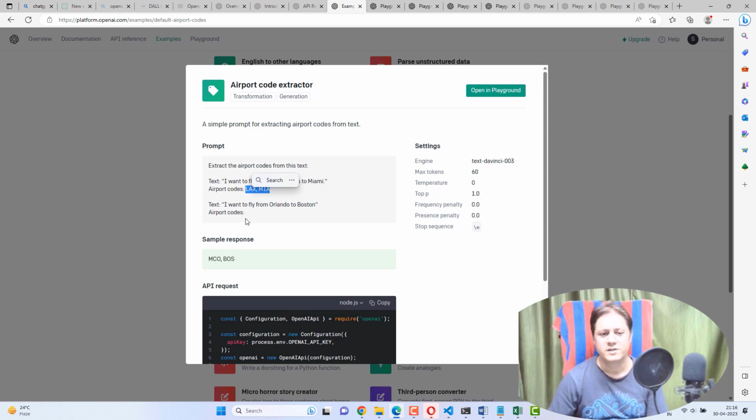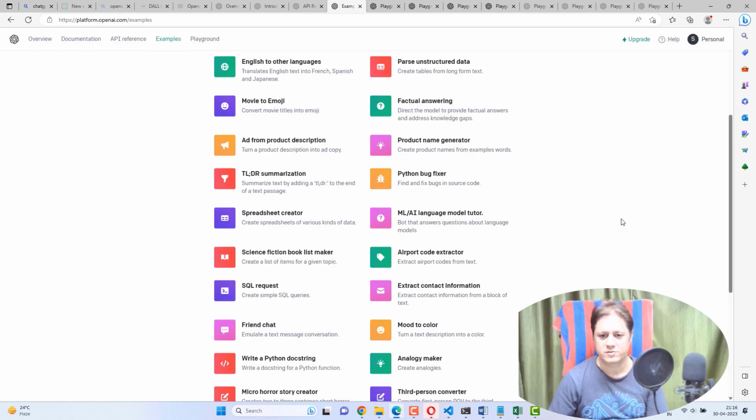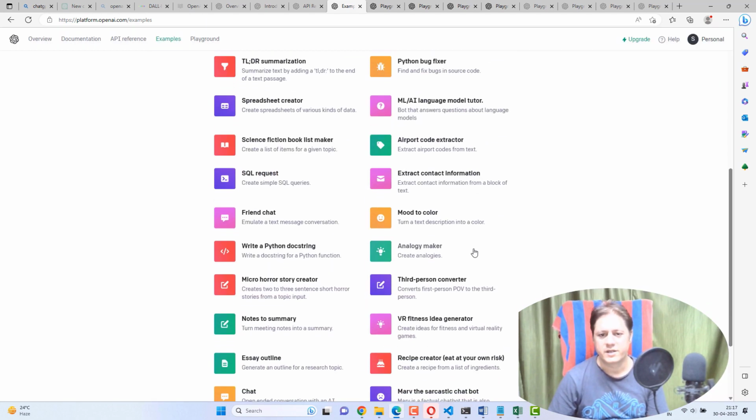If you see, I want to fly from Orlando to Boston, it will say MCO BOS. So these are the two airport codes which we can use in our code for booking tickets online. This way, this airport code extractor is responding with the airport code. So you can use this use case also. Let's move on to the next one.